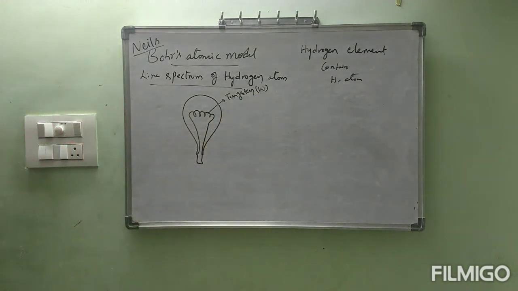Once again, we are using the 100 candle bulb in our day-to-day life. Is it correct or not? That bulb contains a filament, and that filament is made with which element? Tungsten. Now the tungsten contains which atoms? Tungsten atoms. Previously we took the hydrogen element, which contains H atoms. Like that, the tungsten element contains tungsten atoms.